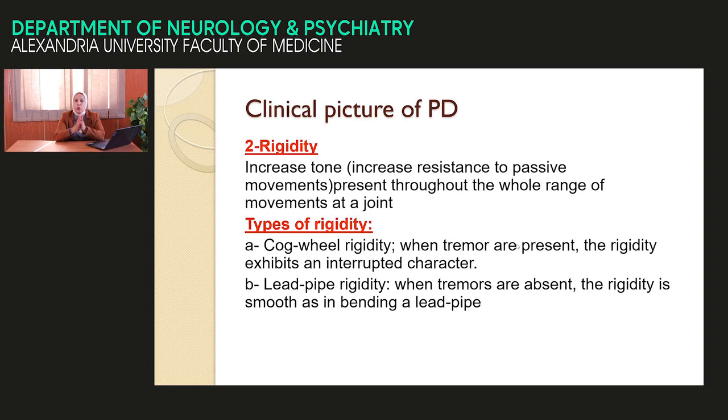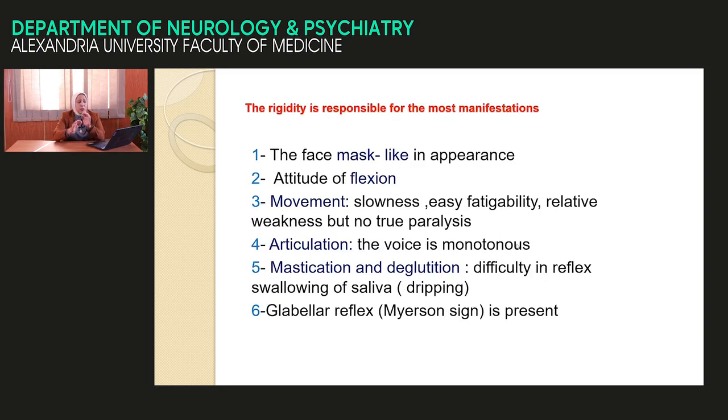Interrupted movement, cogwheel rigidity. Again, in a patient with Parkinson, the tone is increased in the form of rigidity. There are 2 types of rigidity. In the absence of tremor, there is lead pipe rigidity. In the presence of tremor, it is cogwheel rigidity.